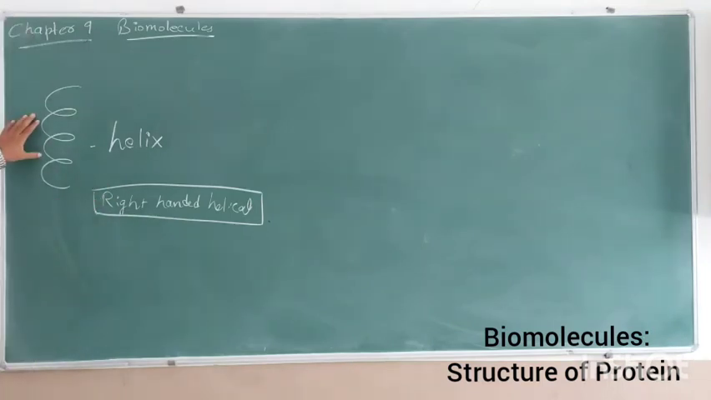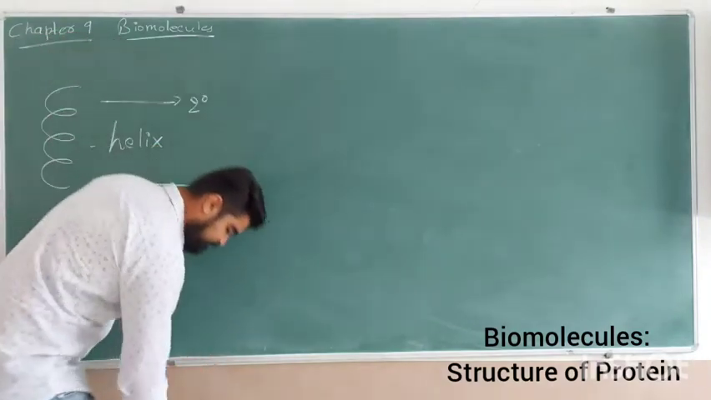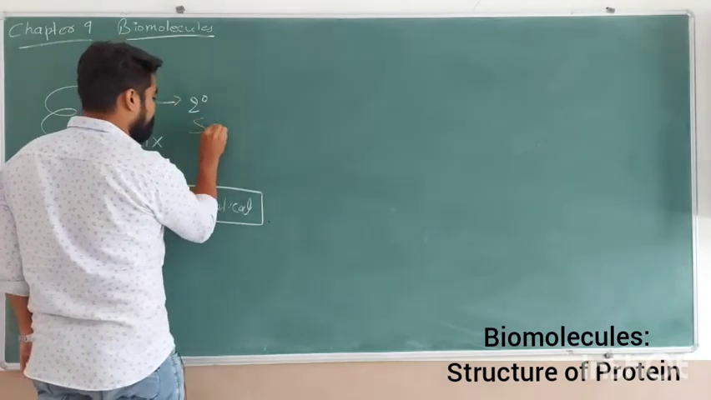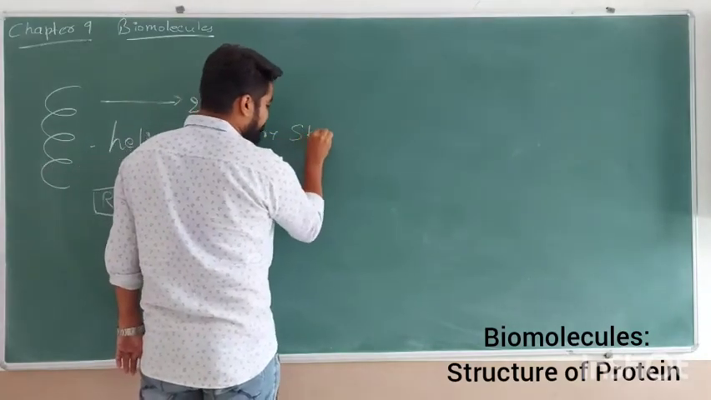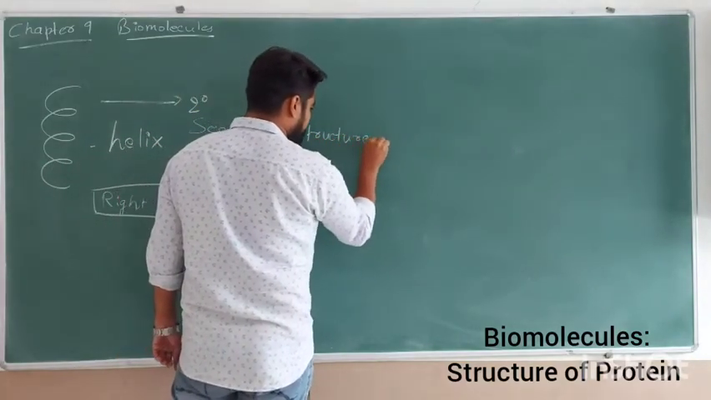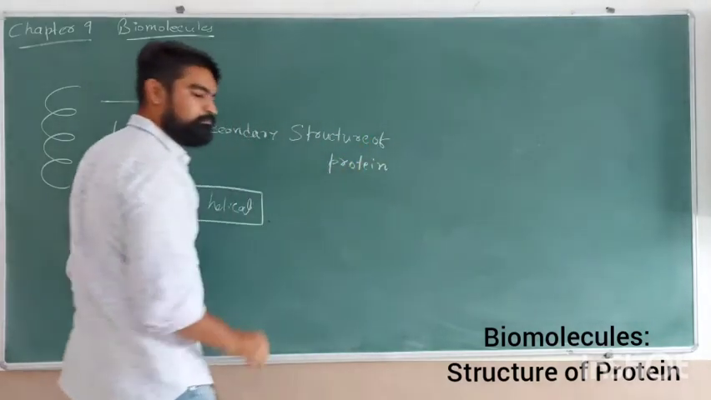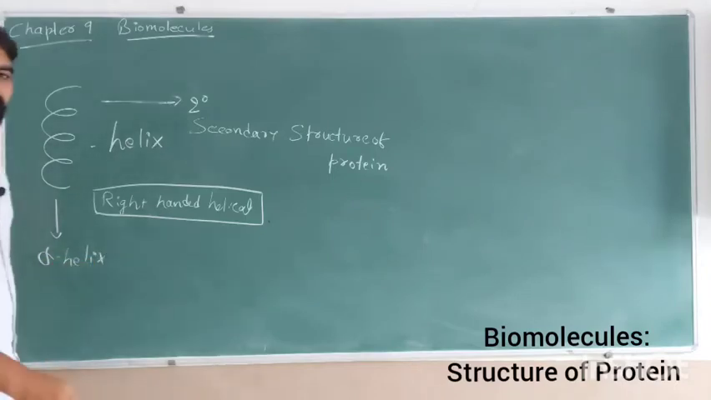It is a spiral staircase structure of protein, and the proteins are always in right-handed helical structure. This particular structure, which is not a linear form, is called the secondary structure of protein. This is called the secondary structure of protein, and this particular structure is called alpha helix.